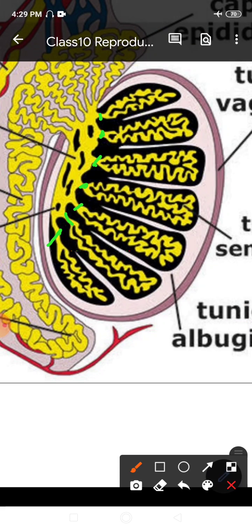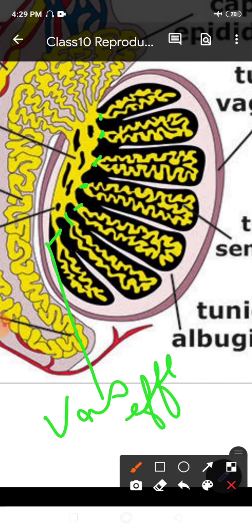This single small tubule into which the seminiferous tubules end is known as vas efferens. So there are 12 to 14 fine tubules, and these carry sperm into the epididymis.